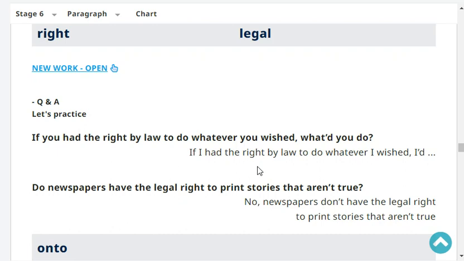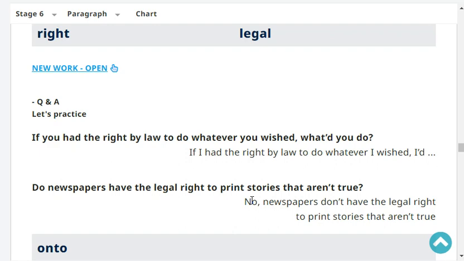If you had the legal right to do whatever you wished, what would you do? If I had the legal right to do whatever I wished, I'd travel around the world for free and enjoy it with my friends. Okay, very good.